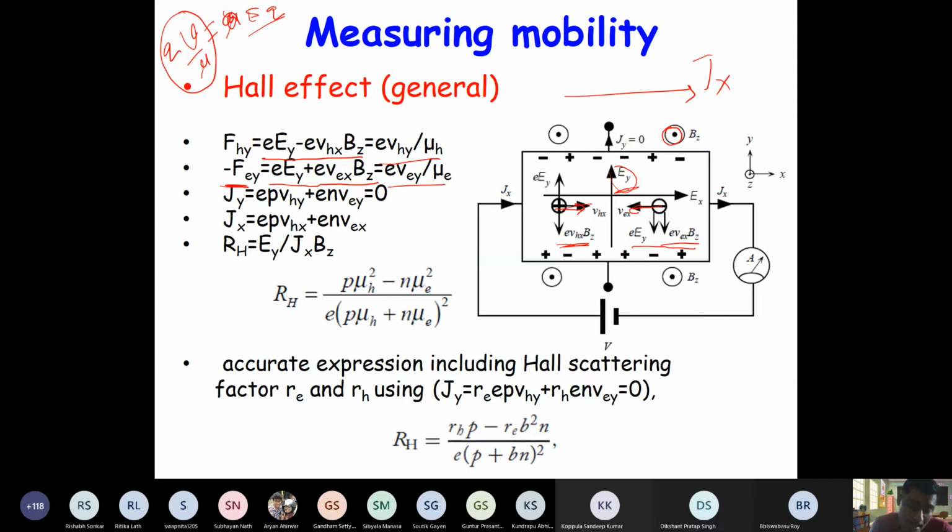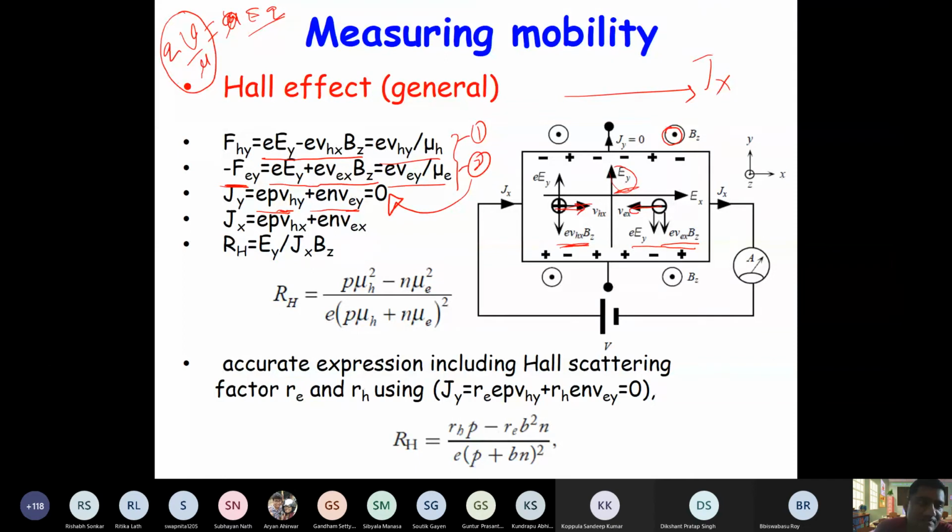Now, total current in y direction is 0. So total current, of course, you can write Q times P times VH plus Q times N times VE. This is 0. So you can substitute expression for VH and VE from first two equations, right? So substitute 1 and 2 in 3 and eliminate VHY and VEY, correct?